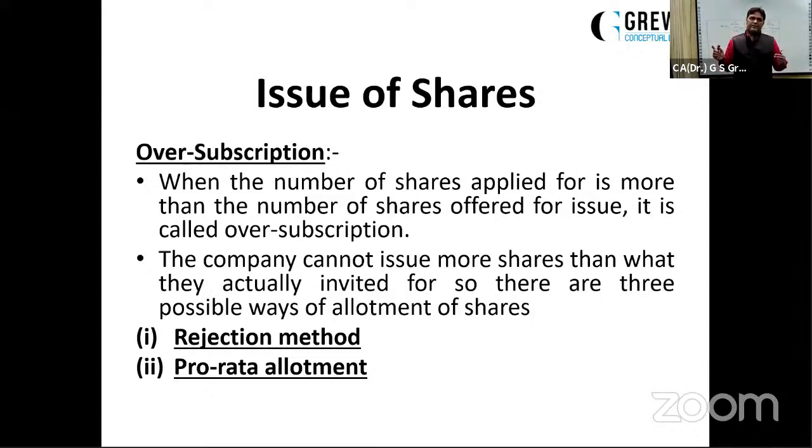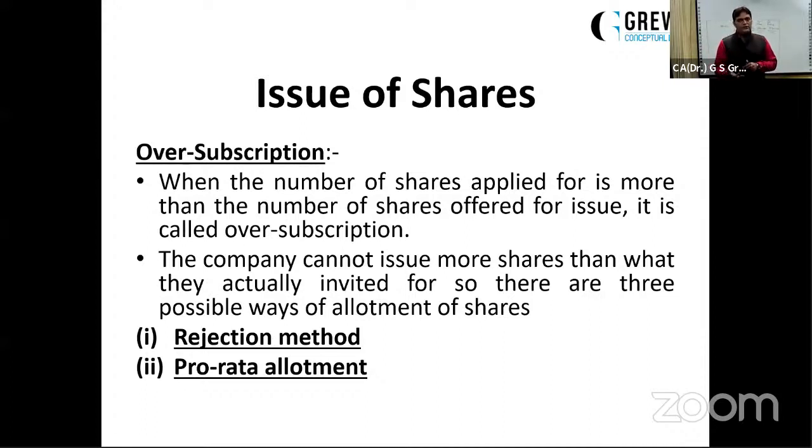Suppose, as per 10 persons, 6 puris per person were being prepared. So 10 into 6, 60 puris were there. 12 people have turned up for the dinner. So instead of rejecting the 2 persons, saying no to 2 persons, you are serving 5 puris to each and every person. So the one who asked for 6 puris was being served 5 puris, but no one was being rejected. No one was being asked to refund the application money. So it's what we call pro rata allotment, allotting less number of shares than what they actually applied for.